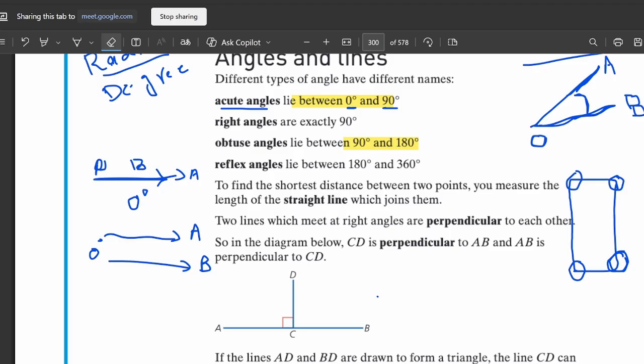So for 90 degree, we have one straight line. Let me draw again. For 90 degree, we have one straight line, and whenever the other line is in this sense, then we will say the angle between these two lines is 90 degree. Is it clear?